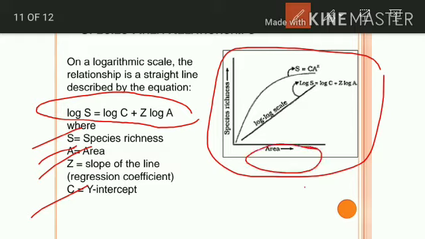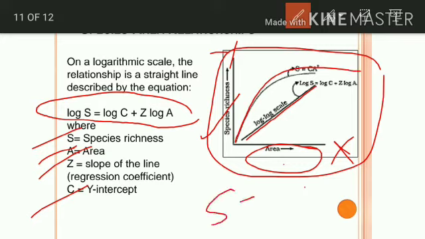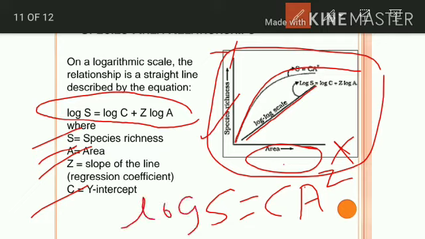In the diagram, the x-axis is area and the y-axis is species, and this is the slope of the line, on a log scale. This is an exponential relationship, S = C A^Z. When you apply the log, you get log S = log C + Z log A, which is the equation.